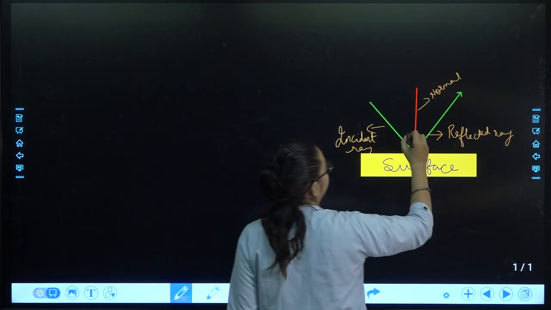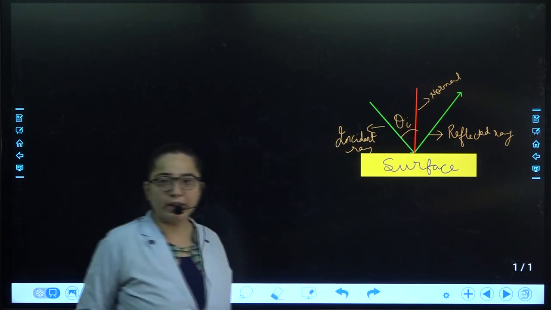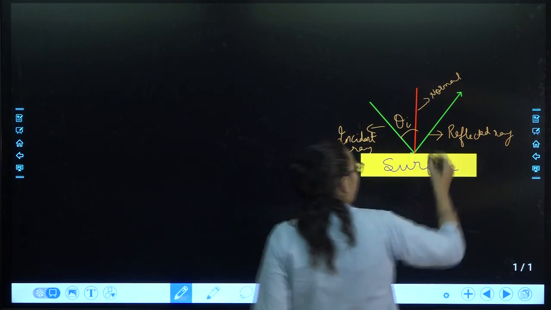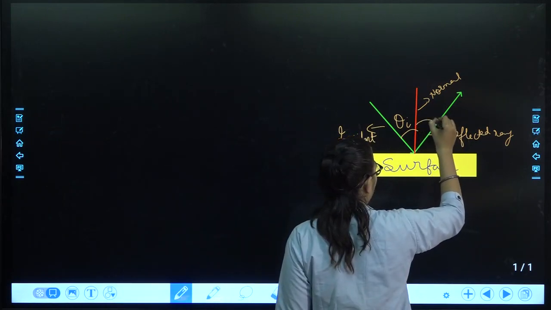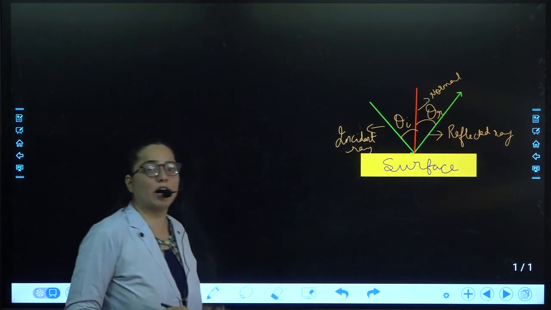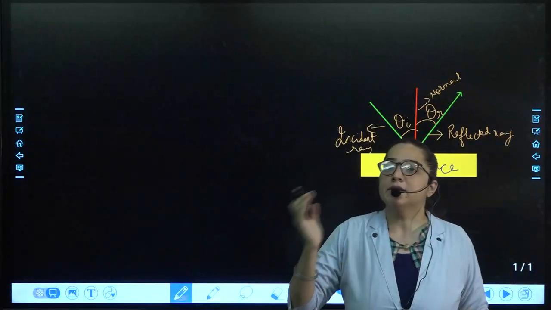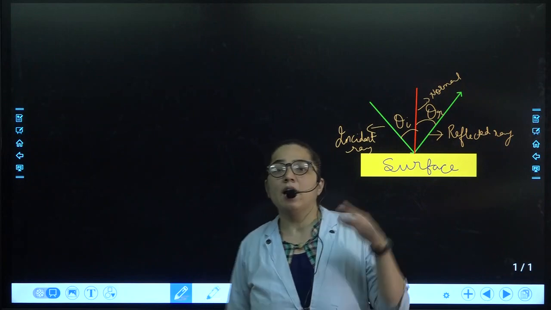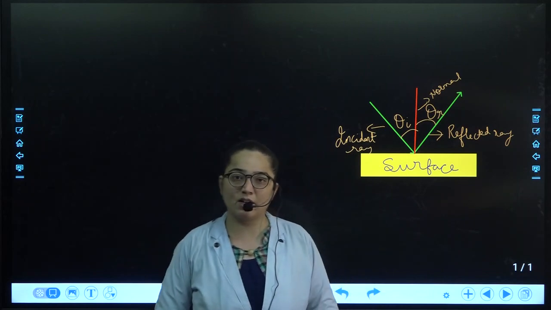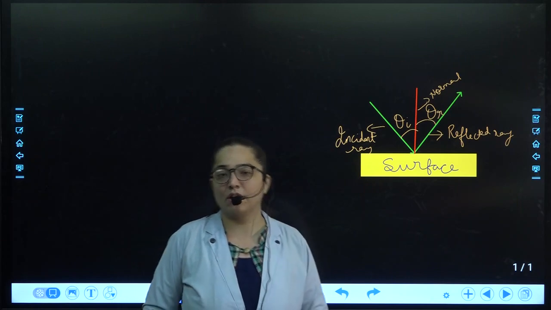This is the angle between the incident ray and the normal, which is called the angle of incidence, represented by theta I. I hope you remember the content. The angle between the normal and the reflected ray is called the angle of reflection. Try to recall, we have done this in our previous class. The incident ray and normal make some angle, which is the angle of incidence. The reflected ray and normal make some angle, which is called the angle of reflection. Now let us try to understand the laws of reflection.